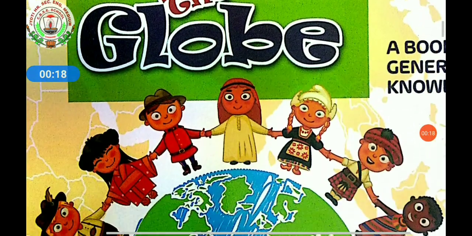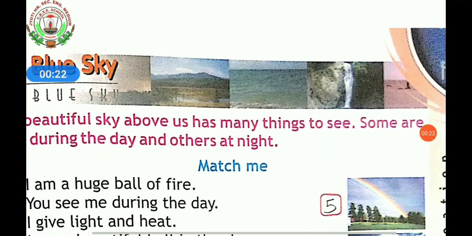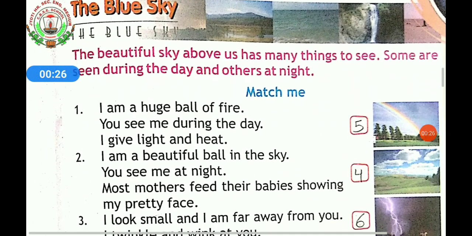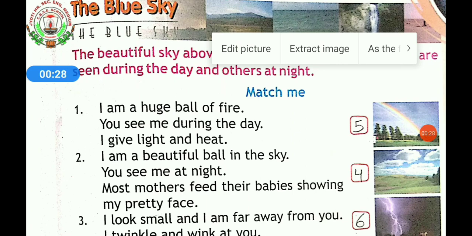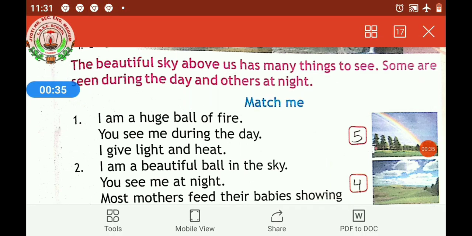Now, students, in your page number 5 in your GK book, it is about the blue sky. Today we will study page number 5 in your GK book. It is about the blue sky. The beautiful sky we look at above us has many things to see. Some are seen during the day and others at night. In this page we will study some things which we see in the sky during the day and at night.